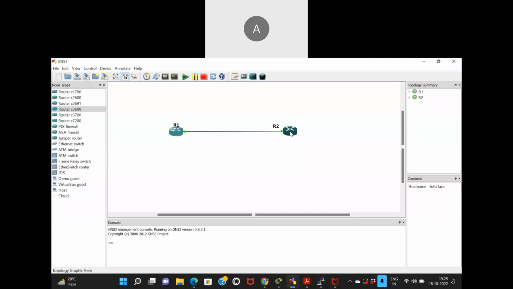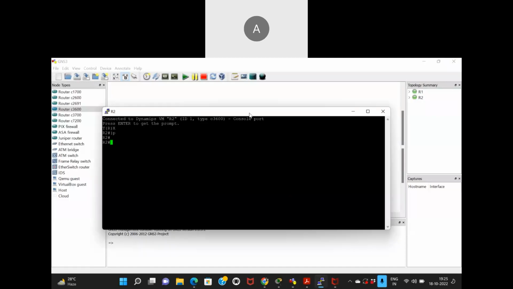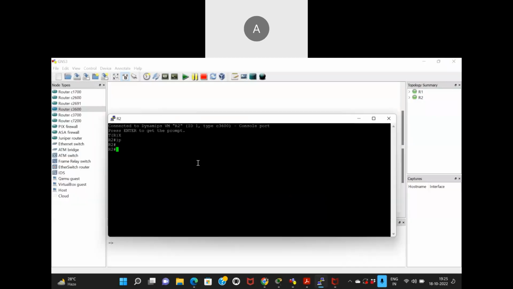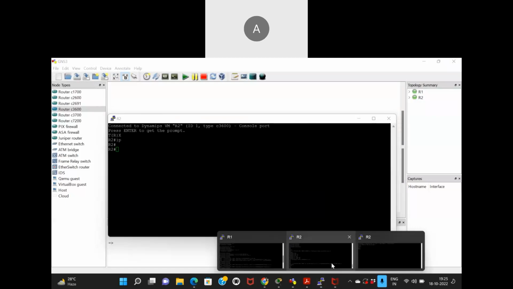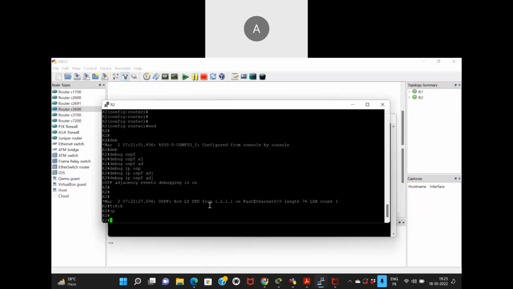Let's see what happened here. Once I had debugged, can you see this, guys? Received LS update, so link state update from 1.1.1.1, LSA count 1. There was only one advertisement in that update, and that advertisement was that the other router knows a way to 2.2.2.2. Can you see that, guys?